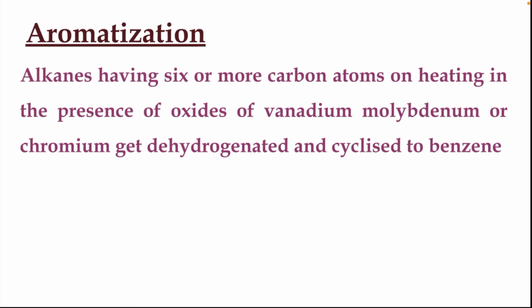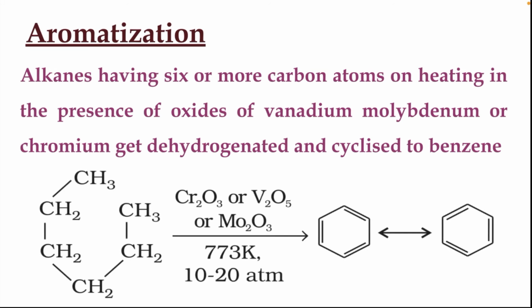Next we have aromatization reaction, means aromatic compounds can be produced. Alkanes having 6 or more carbon atoms on heating in presence of oxides of vanadium, molybdenum or chromium get dehydrogenated and cyclized to benzene. Dehydrogenation means hydrogen is removed, as well as it turns into cyclic forms. So here you see CH3, CH2, CH2, CH2, CH2, CH3.